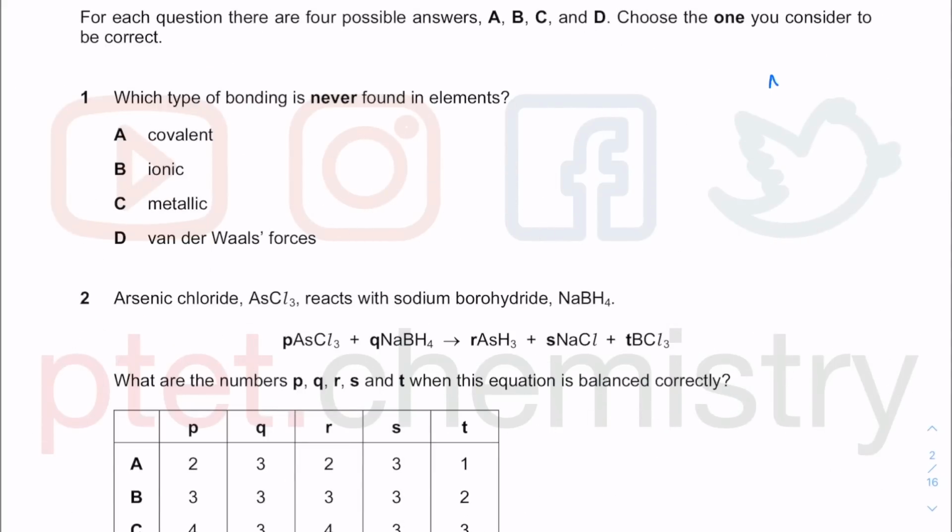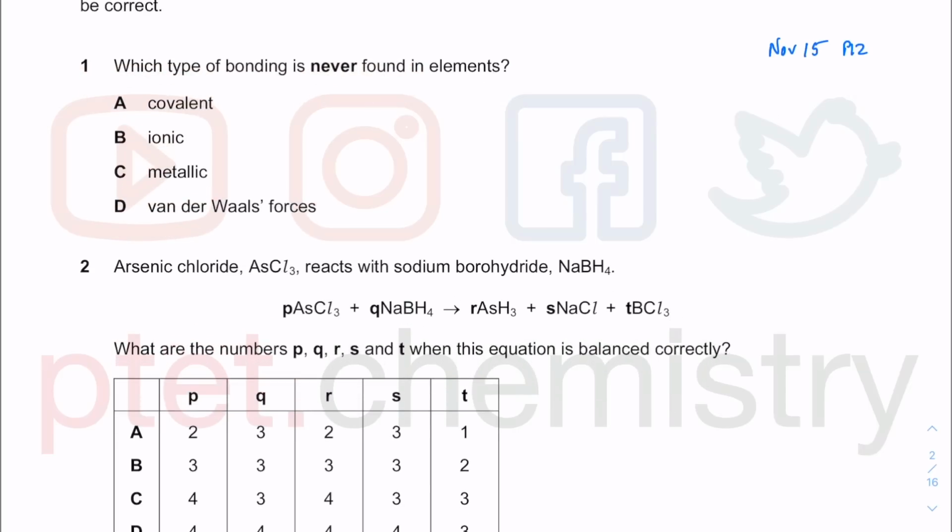In this tutorial video, I'll go through this November 15, paper 1-2 for the Cambridge International A-Level curriculum. This is a set of multiple choice questions covering the advanced chemistry, which is the first year of the 16 to 18 years old chemistry curriculum. In this first question, which type of bonding is never ever found in elements?